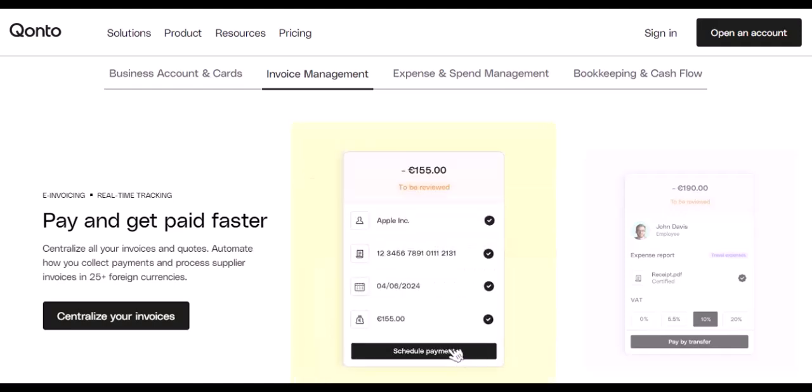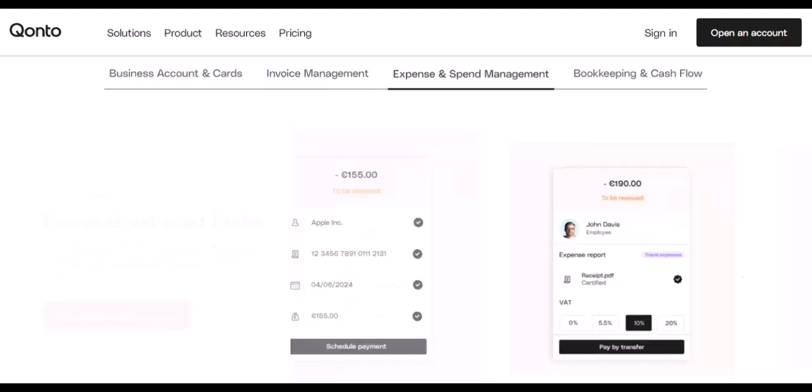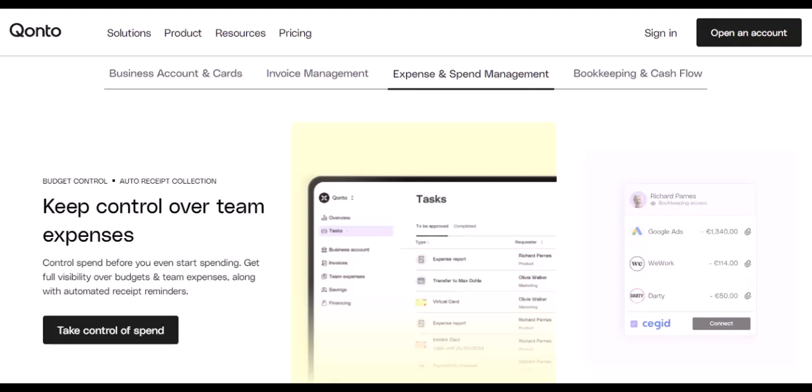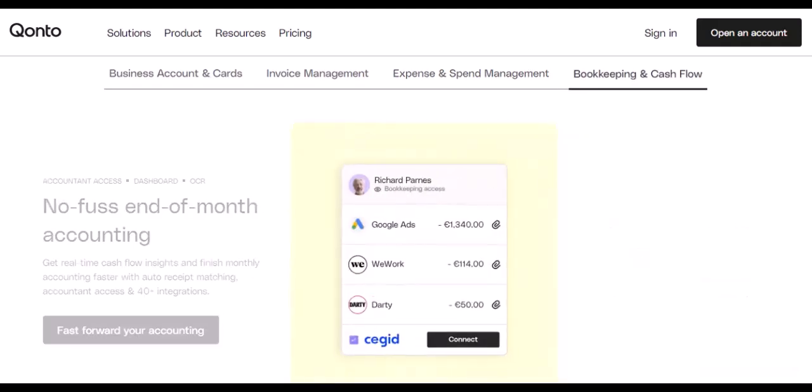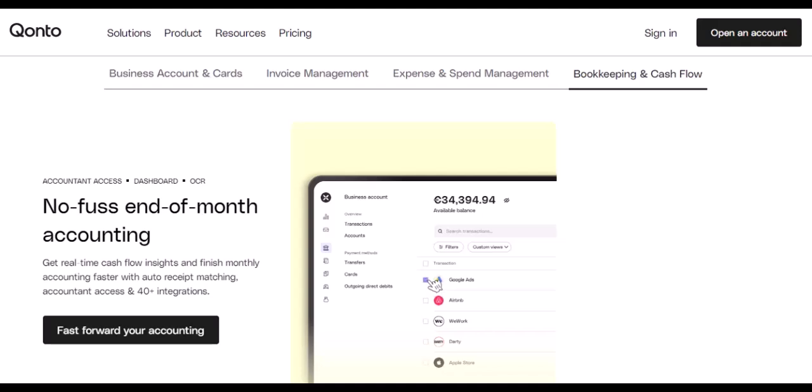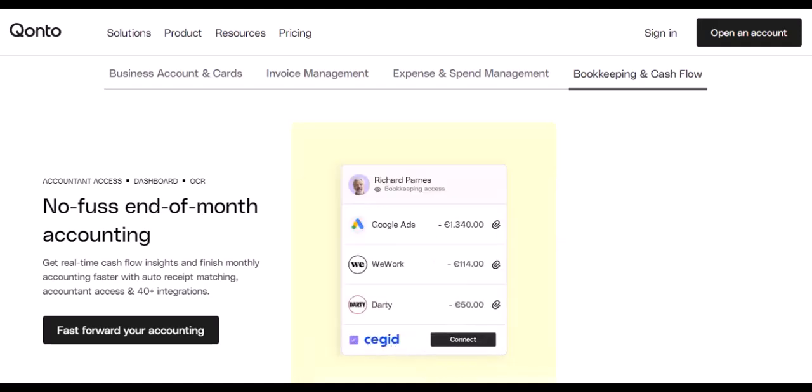Qonto allows invoices to be customized with logos, payment terms, and due dates, reinforcing brand identity while setting clear expectations for clients. Once finalized, invoices are sent directly from the platform via email, with delivery tracked automatically. Each sent invoice is assigned a clear status, showing whether it has been viewed, is pending, or has been paid.